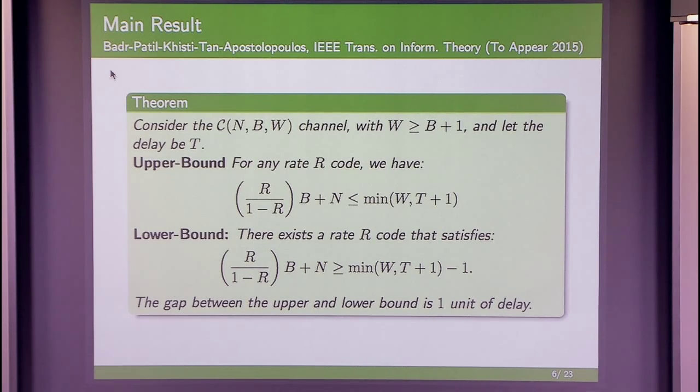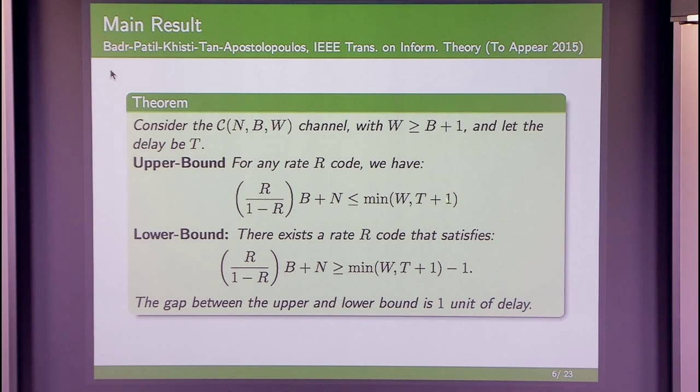So a couple of other remarks. If I fix the rate of the code, if I fix R, then this says that we cannot have very large B and N simultaneously. If I have a code that corrects long bursts, it cannot correct many isolated erasures and vice versa. They are governed by this particular trade-off. And later on, we will see that the properties required for burst erasure correction and correction of arbitrary erasures are different. One comes from span, the other comes from distance, and there is an inherent trade-off between these quantities. So that is manifested in this bound.